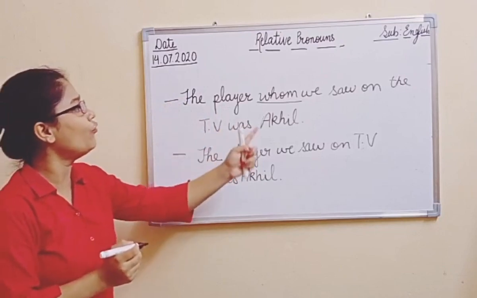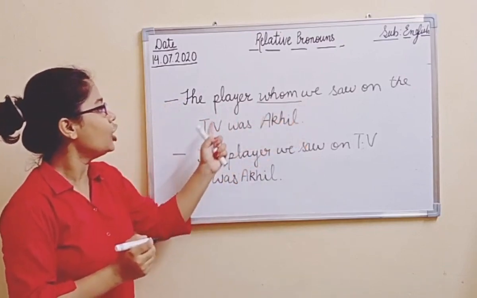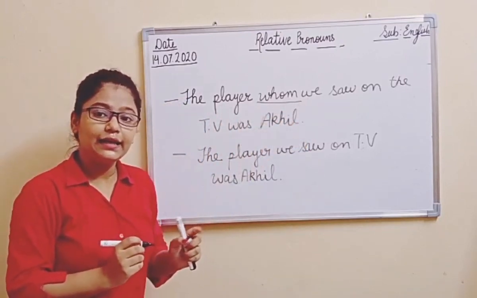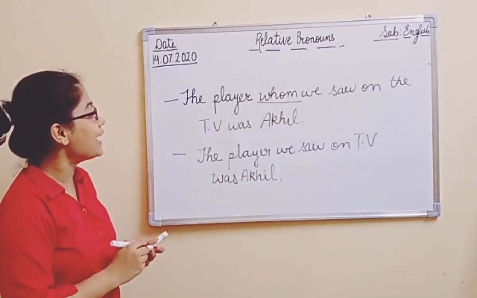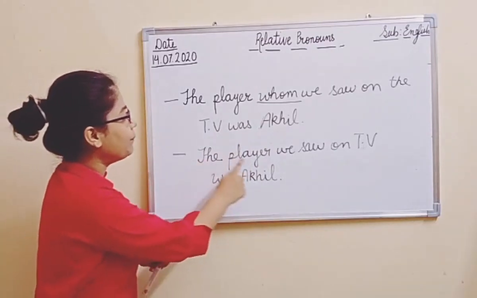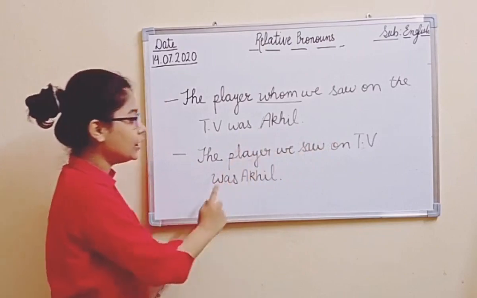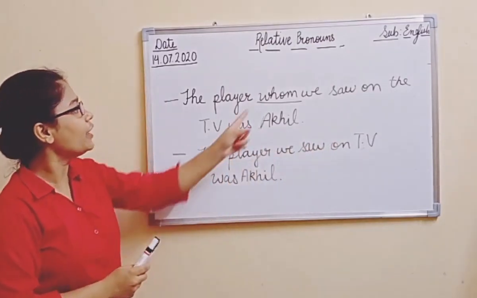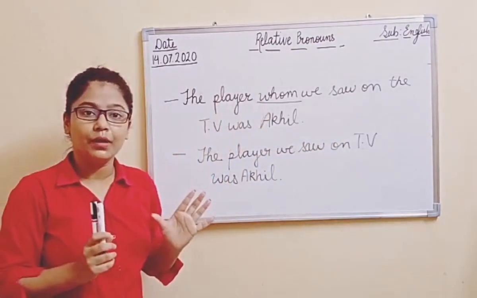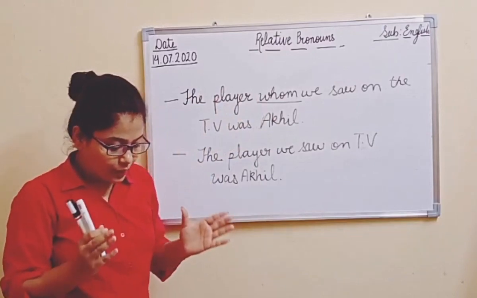The player whom we saw on the TV was Akhil, right? And in the next sentence I have written, the player we saw on TV was Akhil. Now here I have omitted whom. I have removed whom, right?